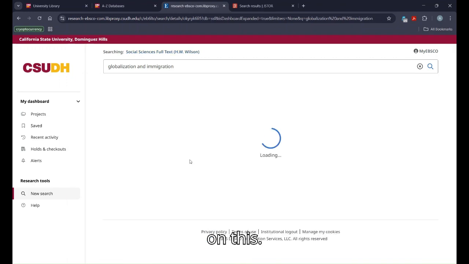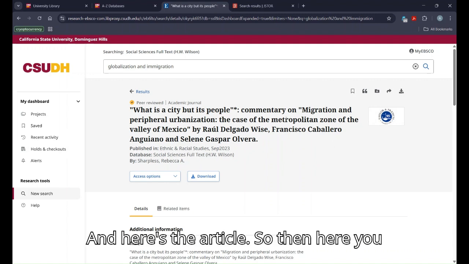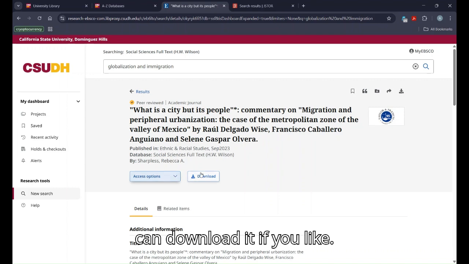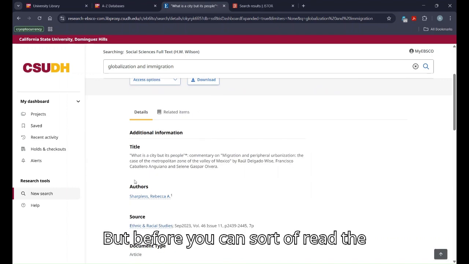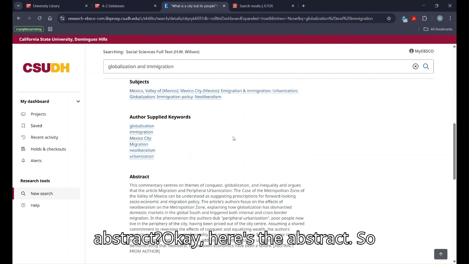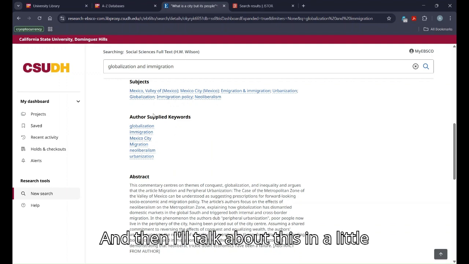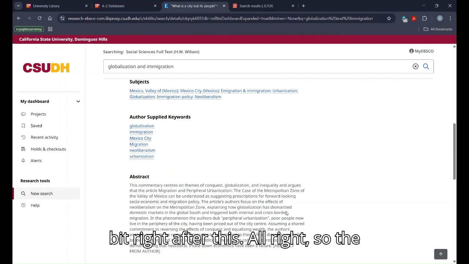So you're going to click on this. All right, and here's the article. So then here you can download it if you like. But before that, you can read the title. Let's see, do they have an abstract? Okay, here's the abstract. So you have to just scroll down. Oh, and I'll talk about this in a little bit, right after this.